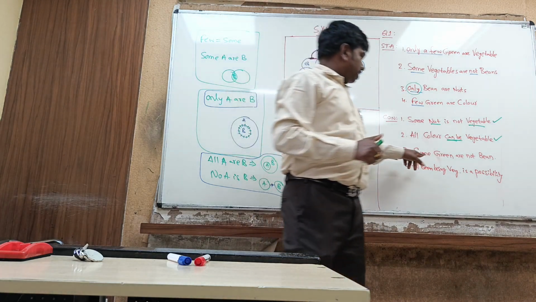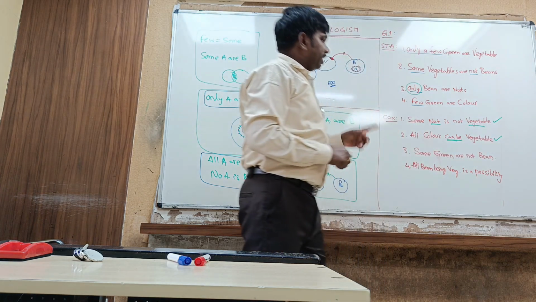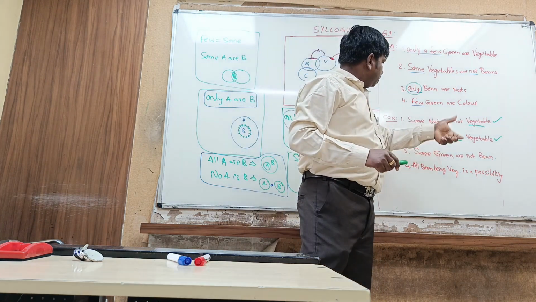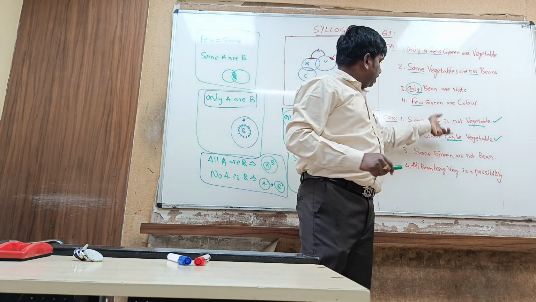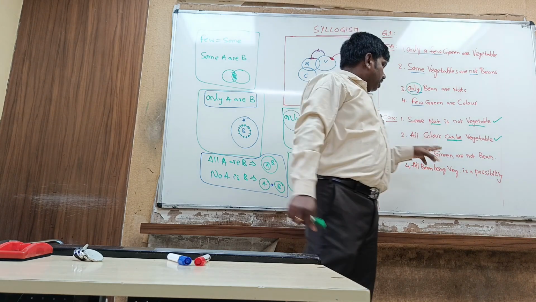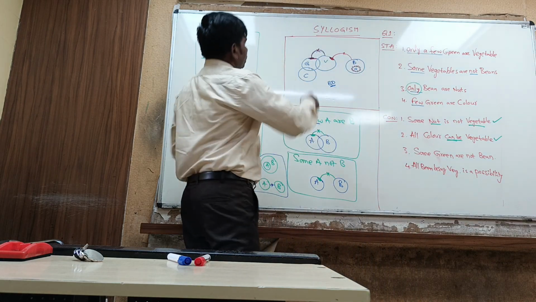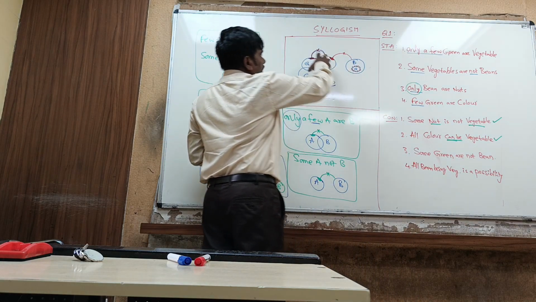Right. Coming to the third conclusion: some green are not bean. It is a definite conclusion. These two are possible conclusions, and this is a definite conclusion. Some green are not bean.